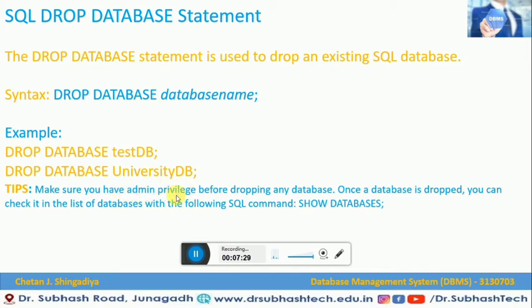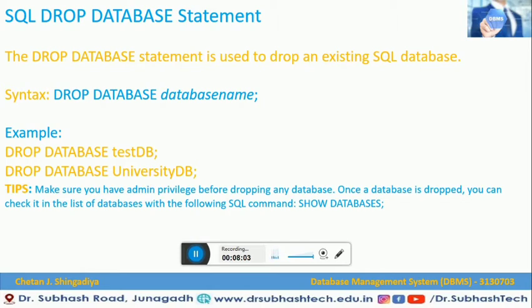Now what are admin privileges? We have already seen the keyword, TCL command. What is the TCL command? That is transaction control language. In that there are two things, grant and revoke. These two commands, grant and revoke, are used to provide privileges to the user. So this is what they are saying: make sure you have admin privileges. That means you should have admin rights before dropping any database.